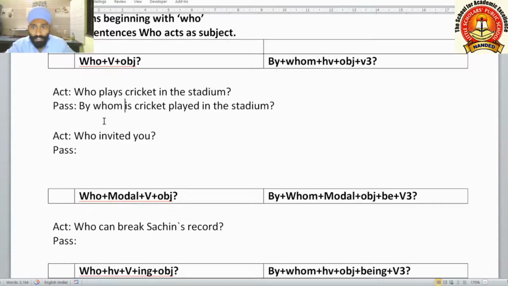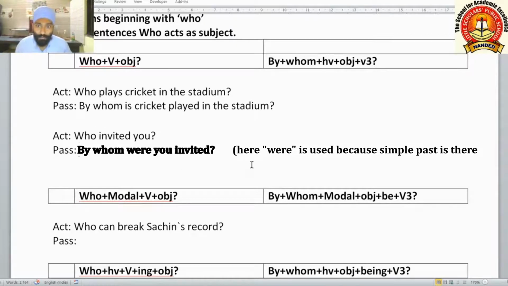If the question is there in simple past, who invited you? By whom was you invited? Who was the subject and you was the object, because somebody is inviting you. Suppose Ashok is inviting you, Pratima is inviting you, so here you is the object, and in passive question you is becoming the subject.